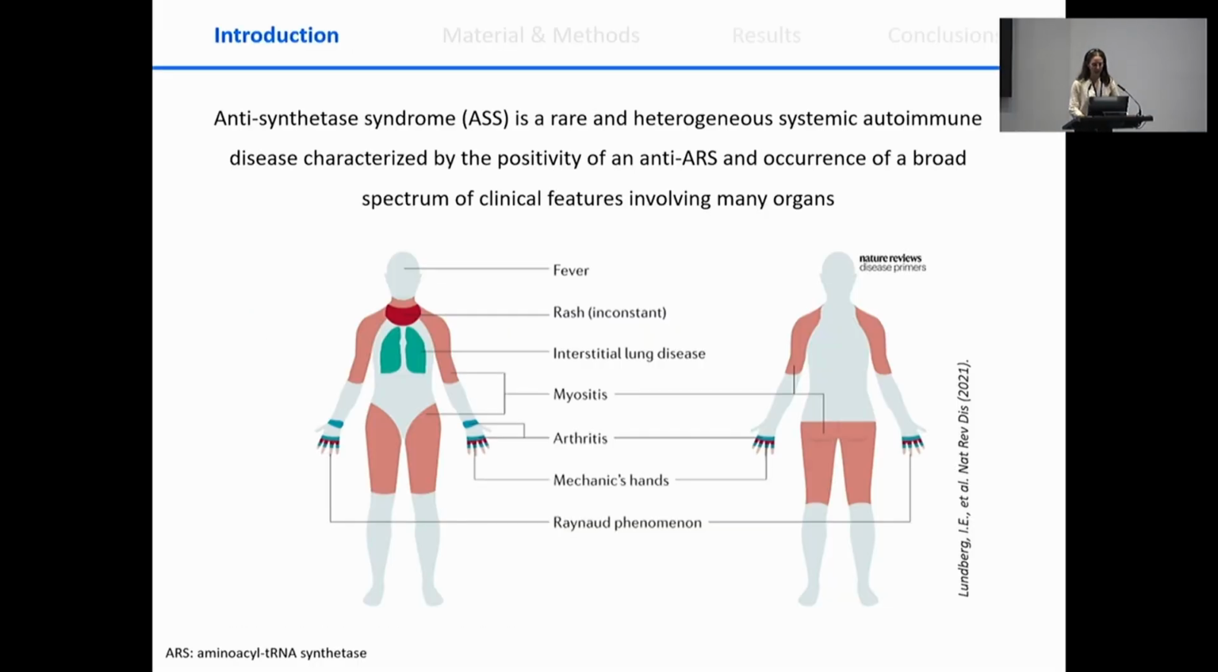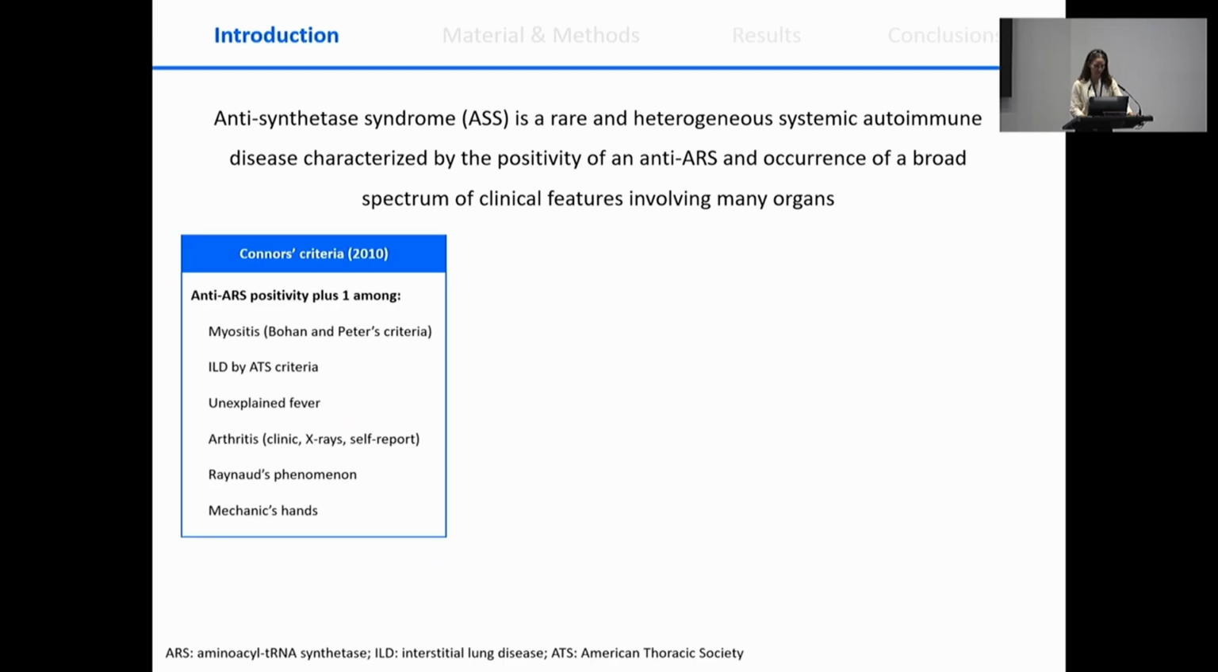Well, anti-synthetase syndrome is a rare and heterogeneous systemic autoimmune disease characterized by the positivity of an anti-amino acid tRNA synthetase and the occurrence of a broad spectrum of clinical features involving many organs. In this picture, you can see some of the most common clinical manifestations of this syndrome, including fever, interstitial lung disease, myositis, arthritis, mechanic hands, or Raynaud phenomena.